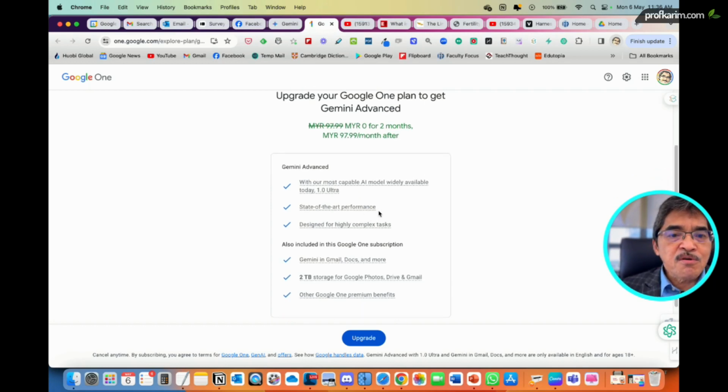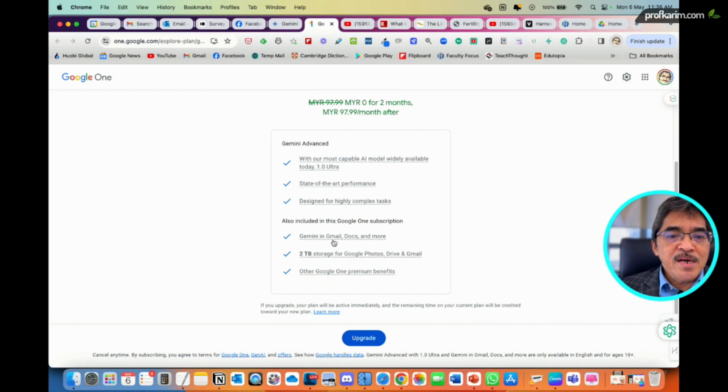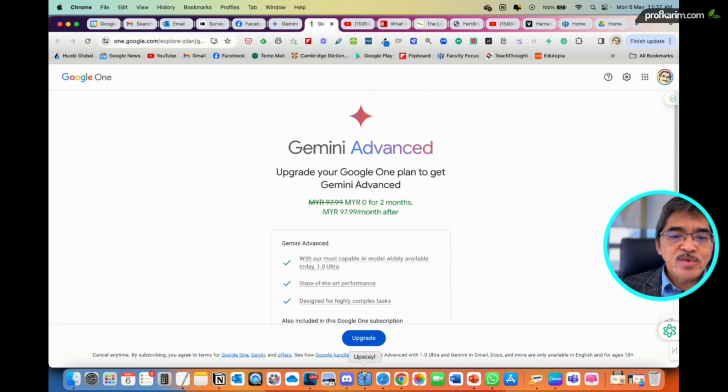Very quick, very fast, state-of-the-art performance. You can put in a lot more data. You can analyze a very complex spreadsheet, whatever. It is designed for highly complex tasks. Gemini in Gmail. Now, if you have Gemini Advanced, if you open any file, Google Doc, Google Slides, Google Sheets, Google Forms, you have Gemini integrated inside the Google Doc, inside the Google Slides, and so on, and that can do a lot of things. And you get 2 terabytes of storage. So you can upgrade for $20.